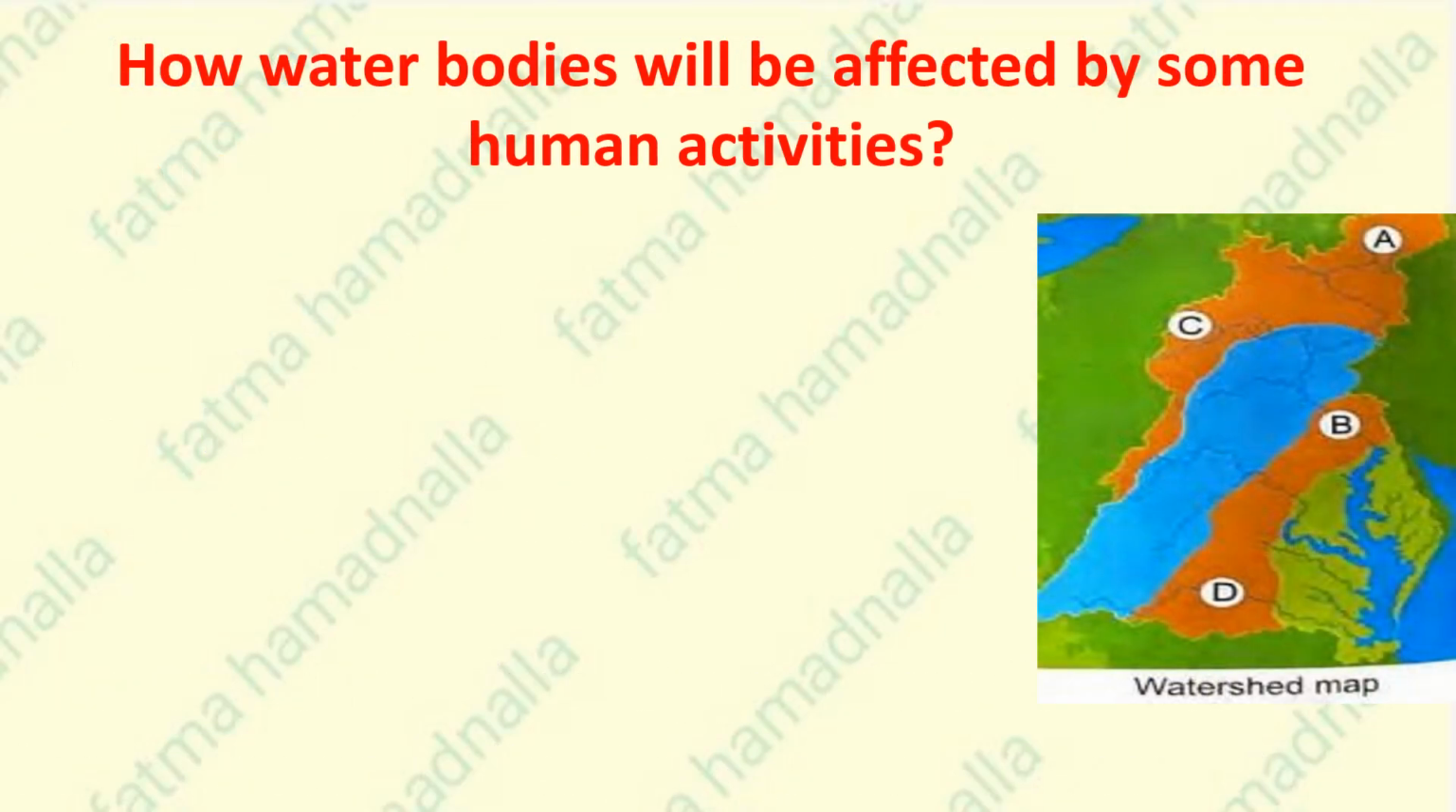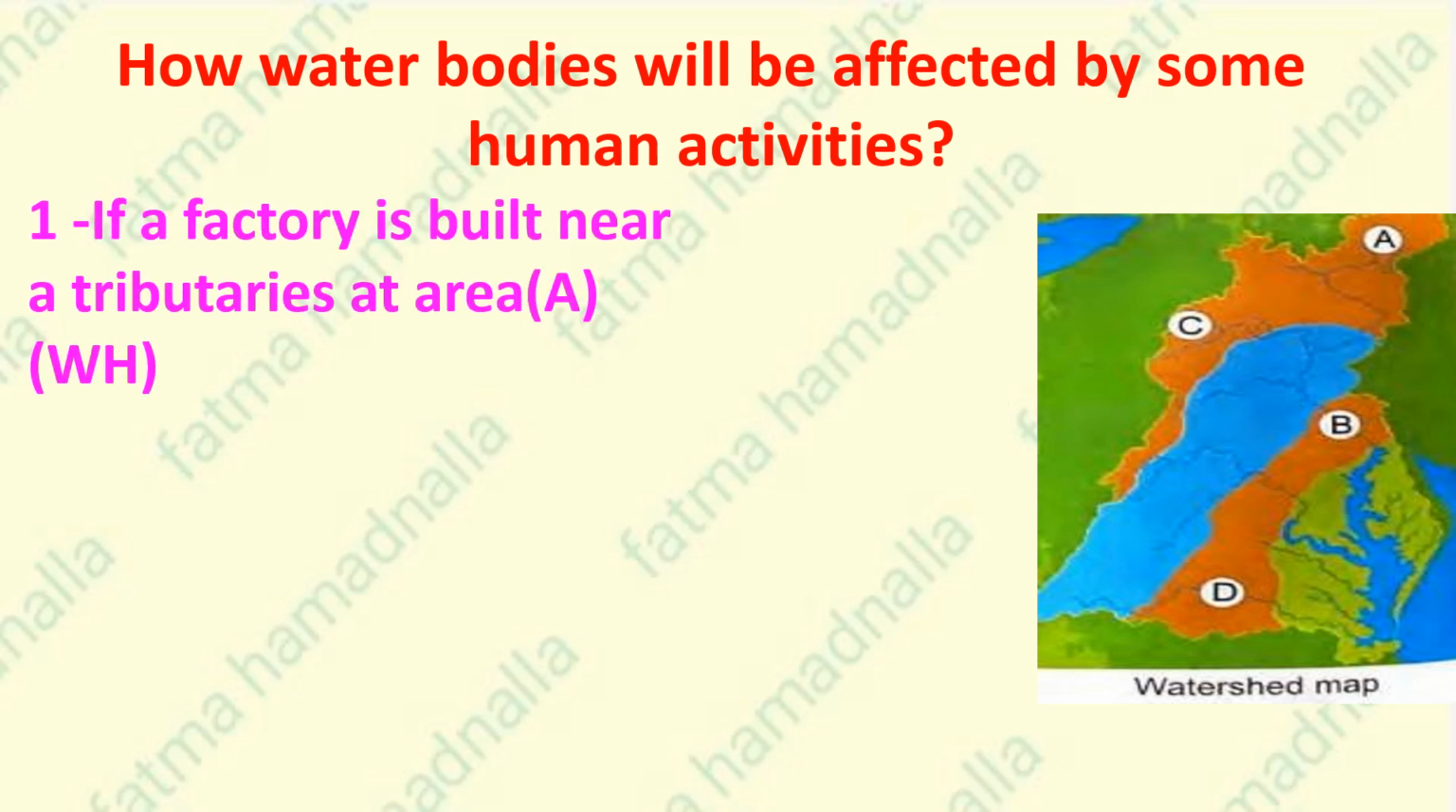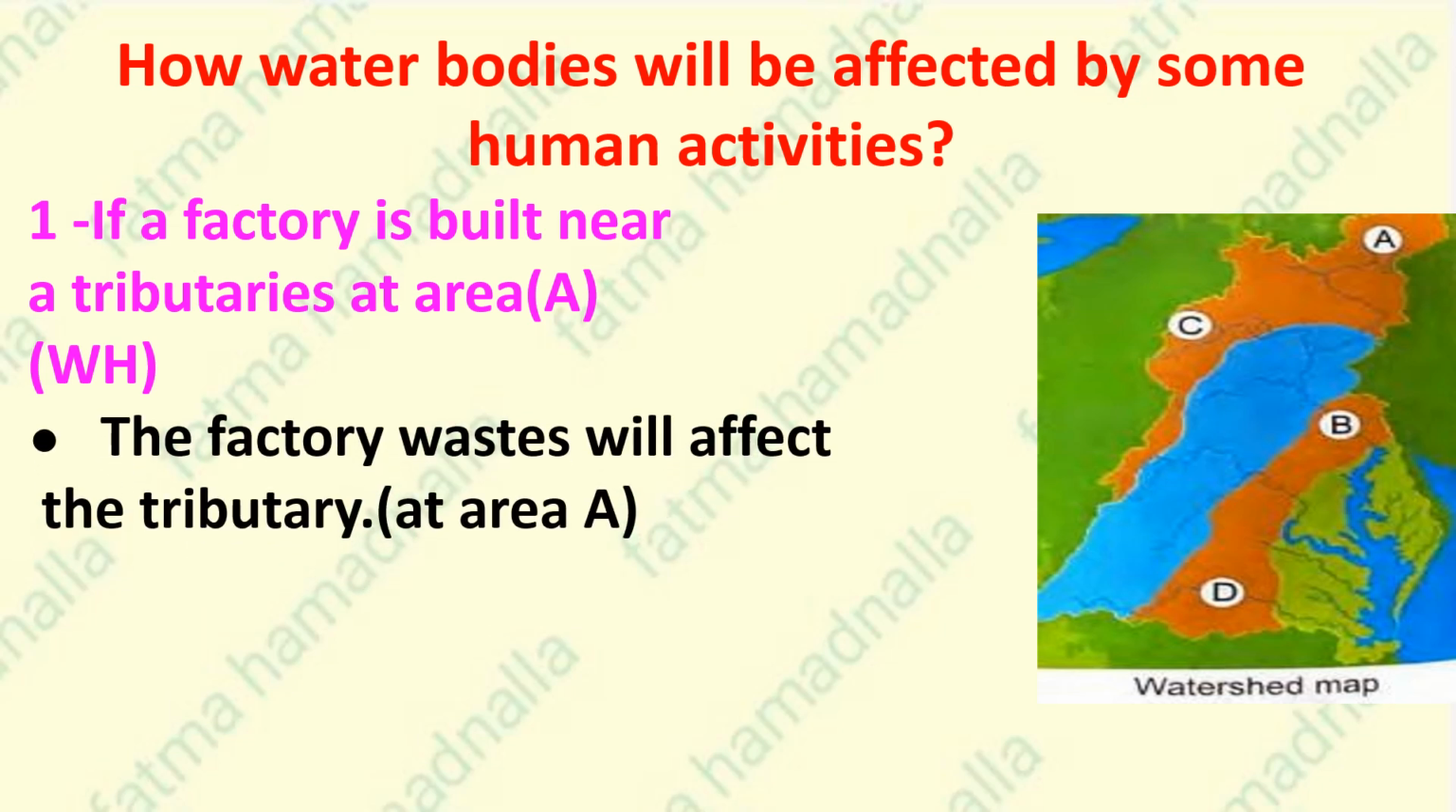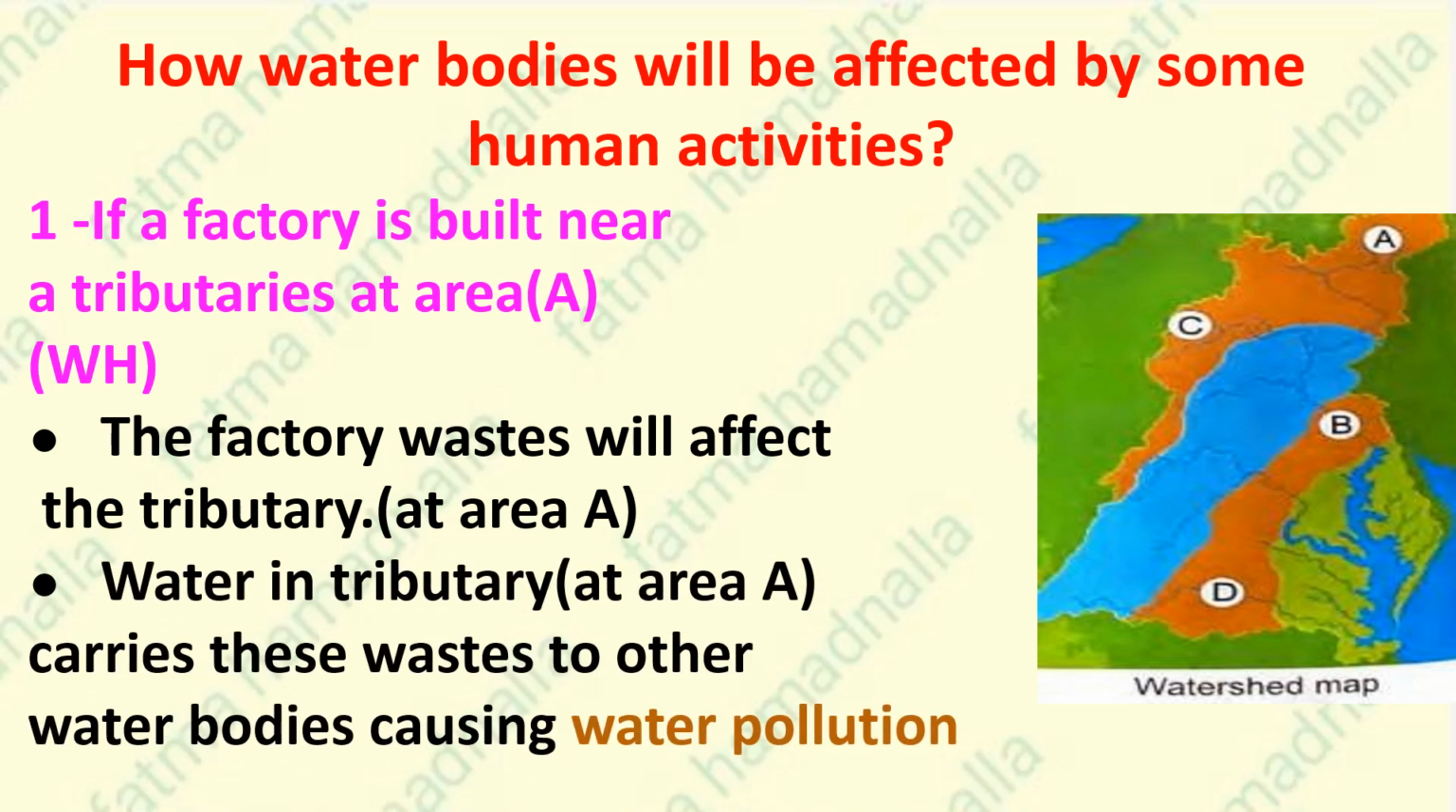How are water bodies affected by some human activities? 1. What happens if a factory is built near a tributary in area A? The factory may release waste into the tributary at area A, and the water in the tributary at area A will carry these wastes to other connected water bodies. This leads to water pollution in larger rivers, lakes, seas, or oceans. Okay?